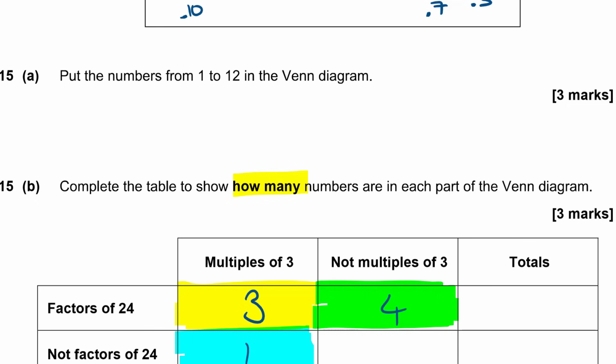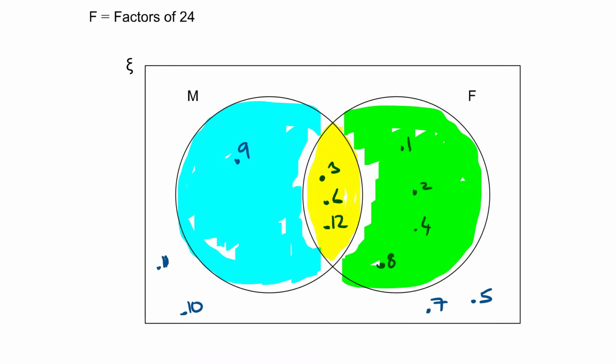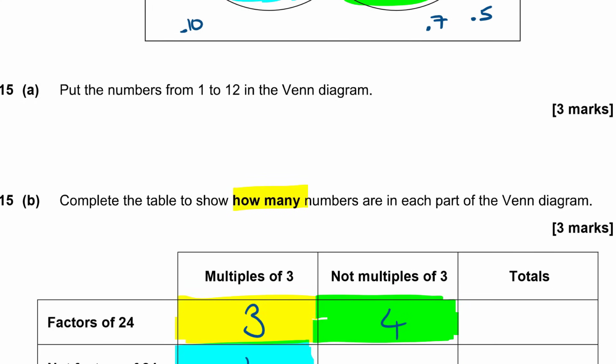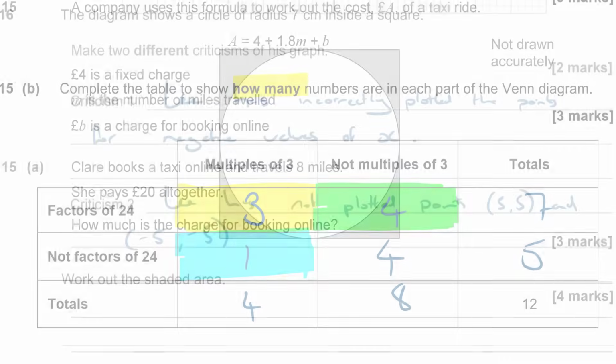And then finally I've got not factors of 24, not multiples of 3. That is the bit that lies outside both sets, and I've got 11, 10, 7, and 5. So there are 4 of those. Okay, so just need to add those up both ways. So 3 plus 4 is 7, 1 plus 4 is 5, 7 plus 5 does add up to 12. 3 plus 1 is 4, 4 plus 4 is 8, and 4 plus 8 does add up to 12. Okay, all done. Question 15.